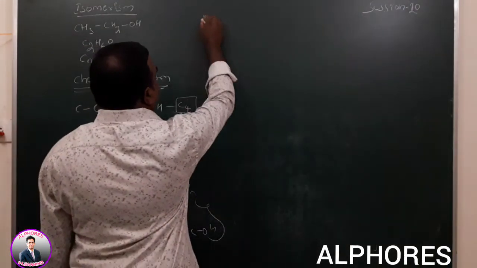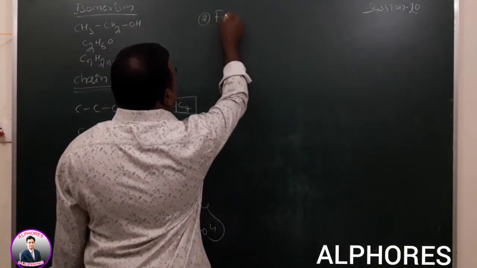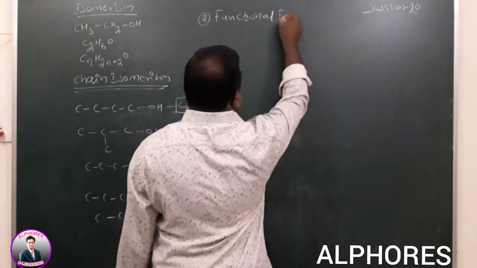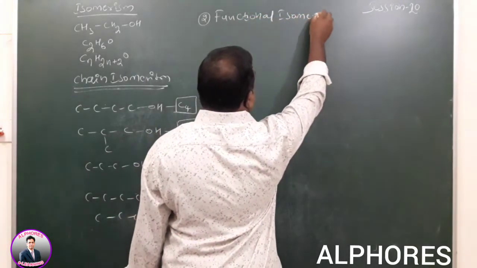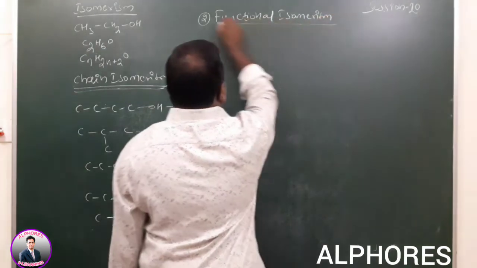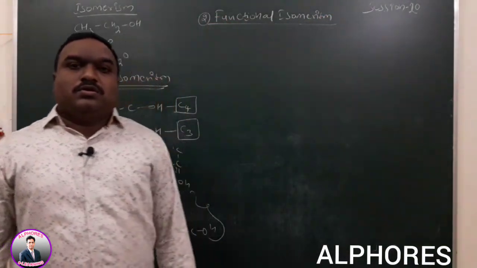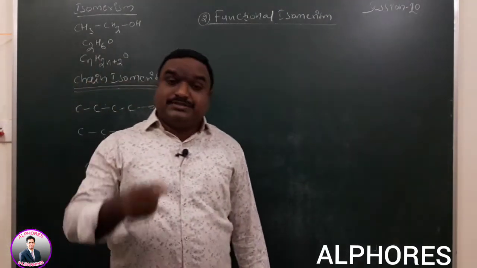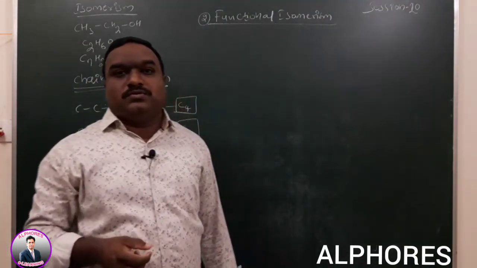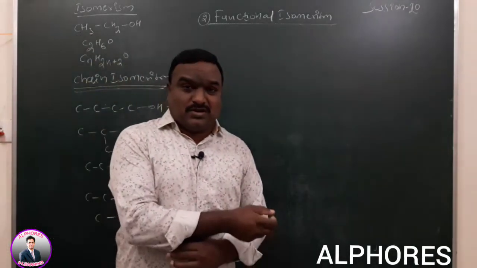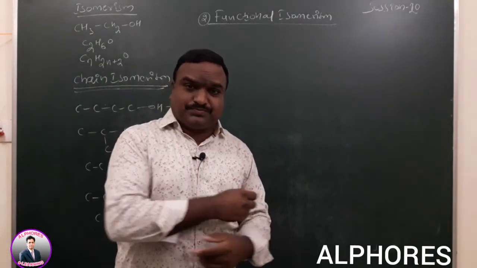Second one, functional isomerism. Functional isomerism: the organic compounds have the same chemical formula but different functional groups, and are called functional isomers.